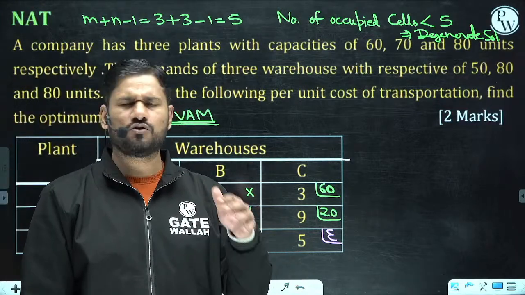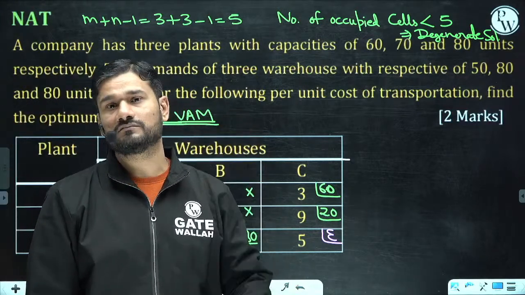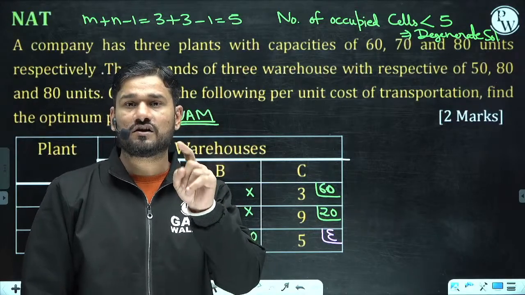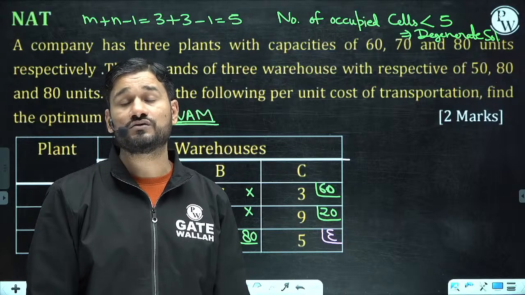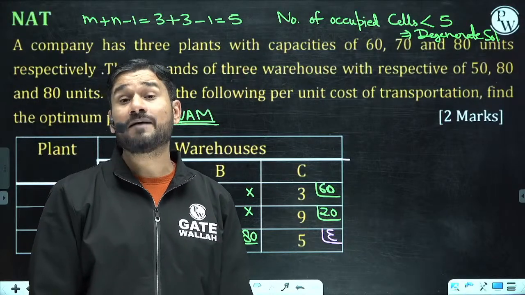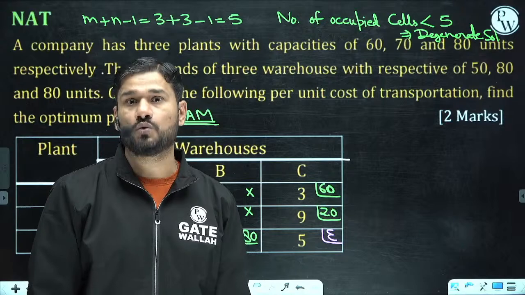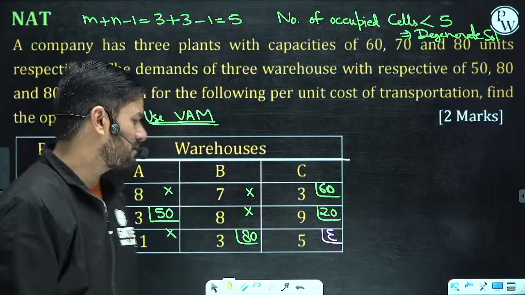I am not saying square loop. You are going to make a closed loop. Are you going to make a closed loop with horizontal or vertical lines or not? Yes, sir. I am going to use the horizontal and vertical lines, and I am going to make a closed loop. Are you getting this point? Okay, make a closed loop.